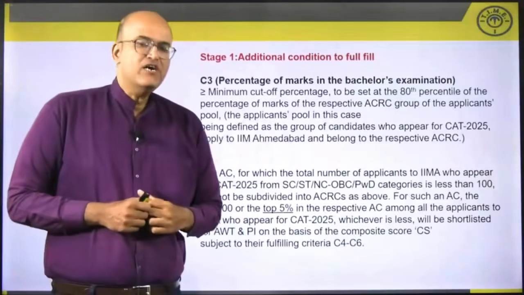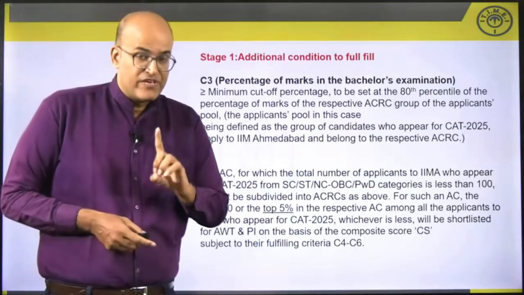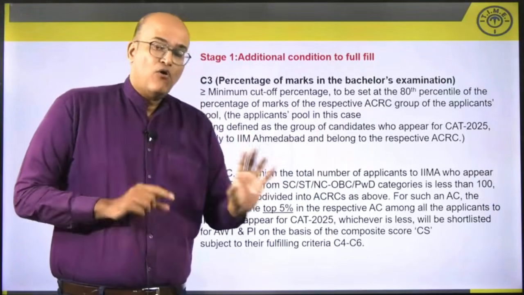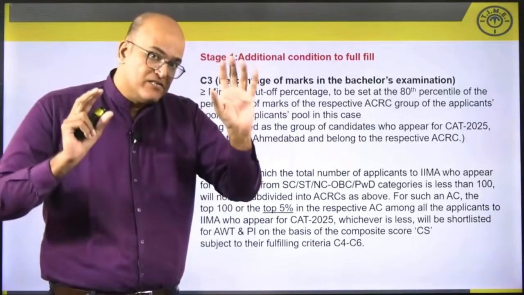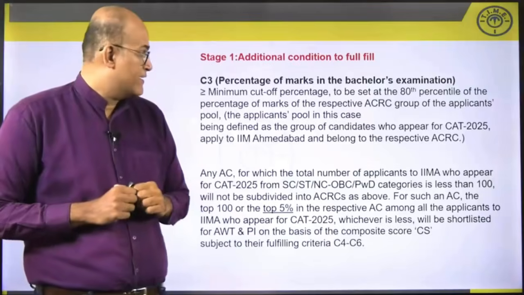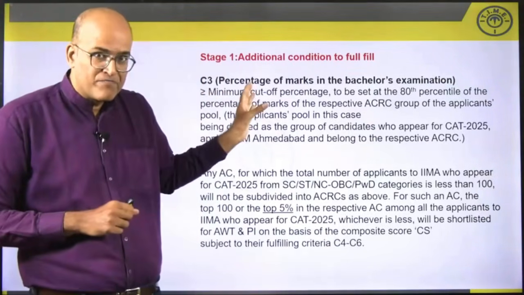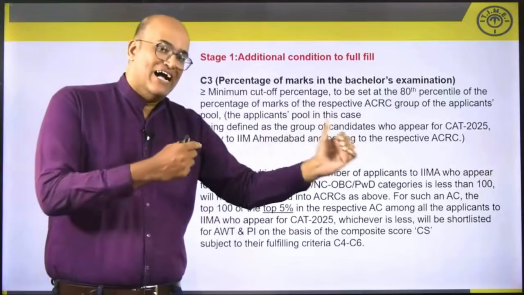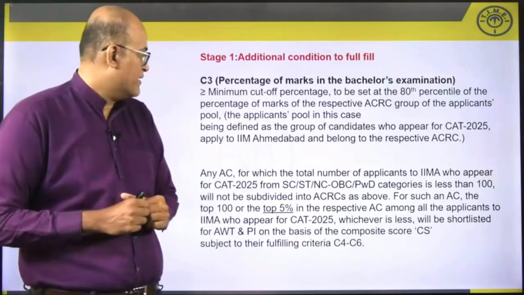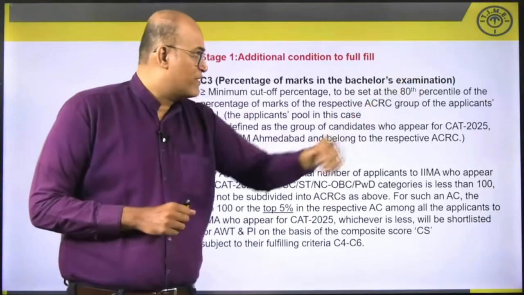Then the third additional condition that you have to fulfill, mind you, C1, C2, C3, all 3 of them have to be compulsorily fulfilled. Only then will you get an interview call. Keep that in mind. So what is C3? Here they have set a benchmark requirement with regard to your bachelor's performance. The minimum cutoff has been set at the 80th percentile.